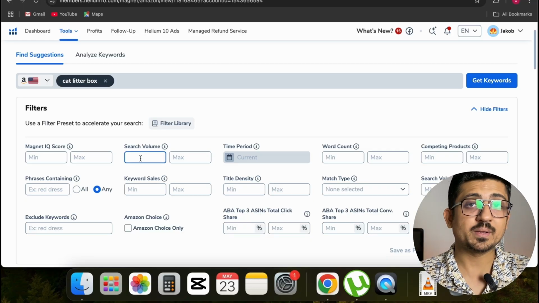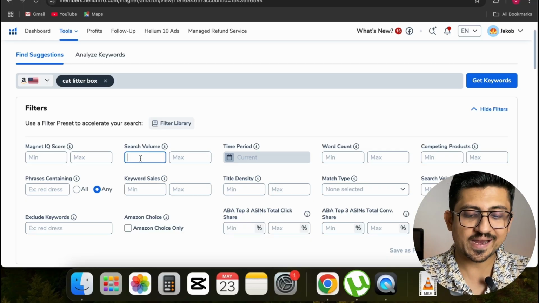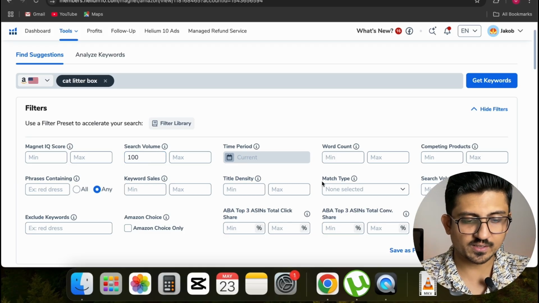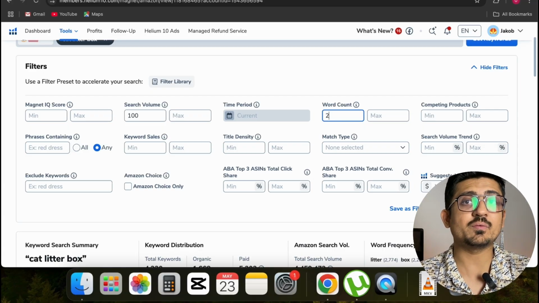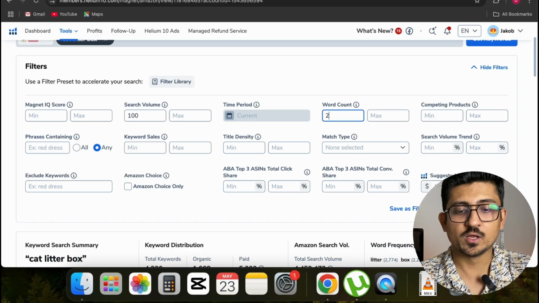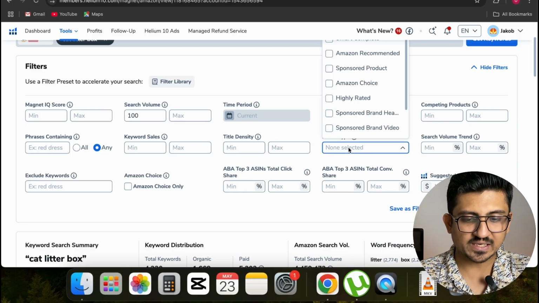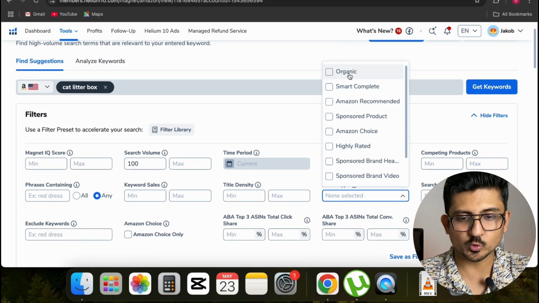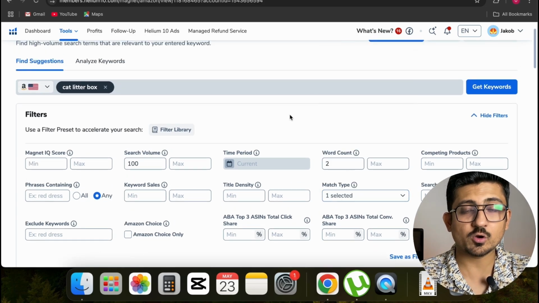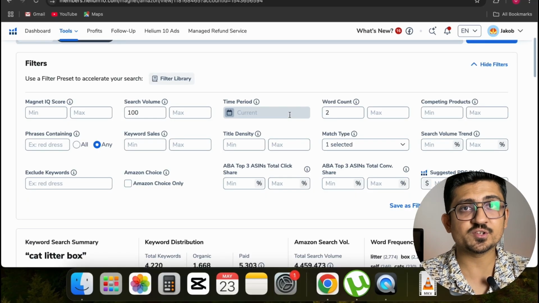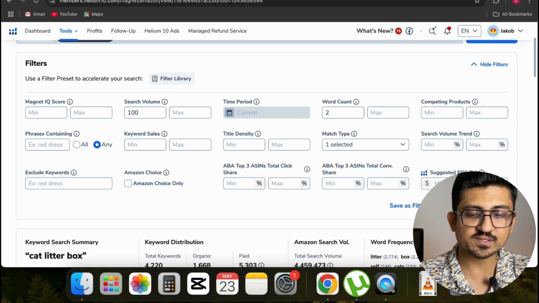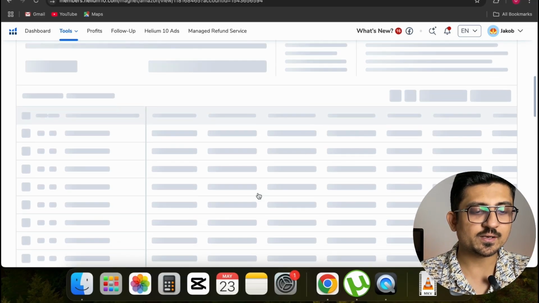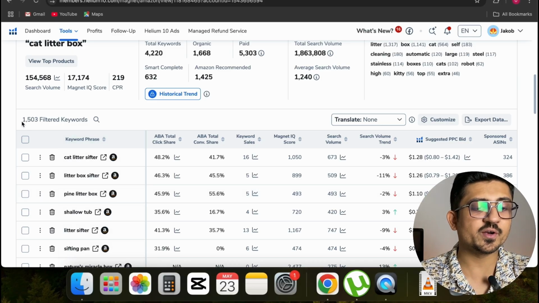Here you can see that if I go up and put some values in these filters, like search volume, the minimum search volume I want for those keywords must be at least 100. I can put that here. Then the word count should be 2, not 1, because a keyword consisting of only one word will not be a good keyword, or it might be too competitive, right? After putting 2 in the word count, for the match type I can select organic, because I want those keywords on which my competitors are ranking organically, right? I have made only 3 changes here, but you can make multiple changes as you want to narrow down your searches. After putting these, if I click on apply filter, you can see that out of 4,000, now I have got only 1,500 keywords, right?